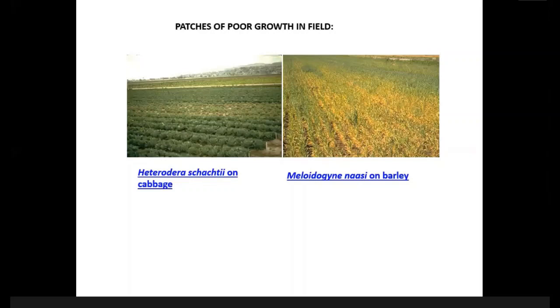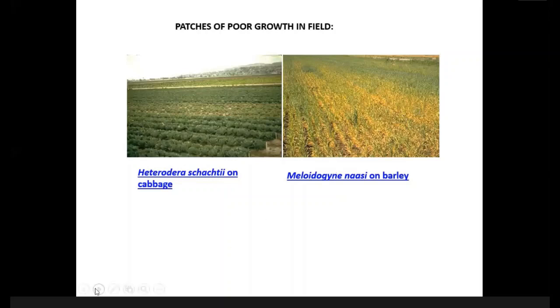Nematodes like the aggregation of their population. As a result, there is a patchy distribution of symptoms in the field. So symptoms of the diseased plants are not distributed in the whole field, but in a particular region of the field. Maybe there are several patchy infected areas, but not the whole area.